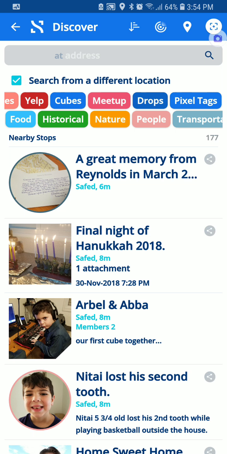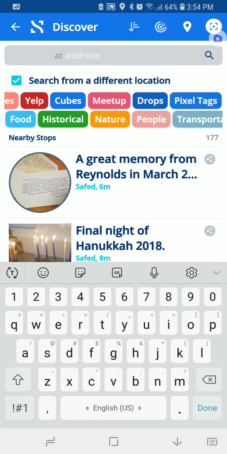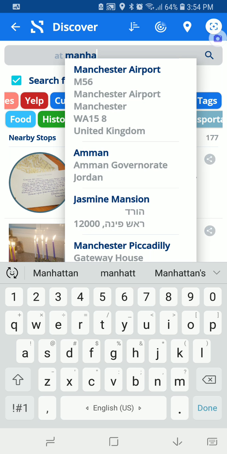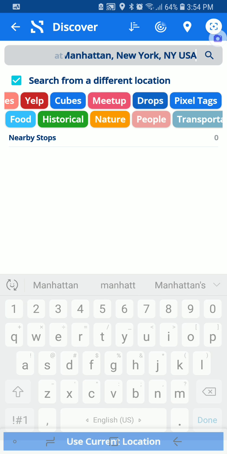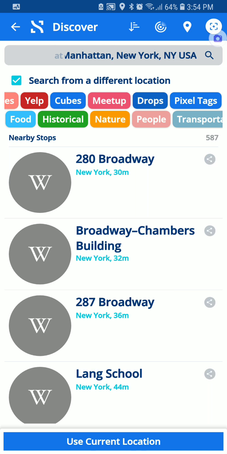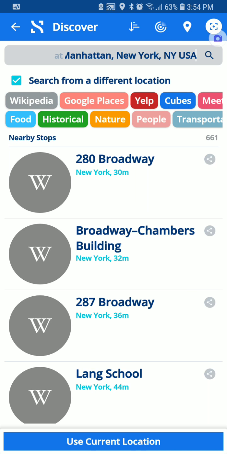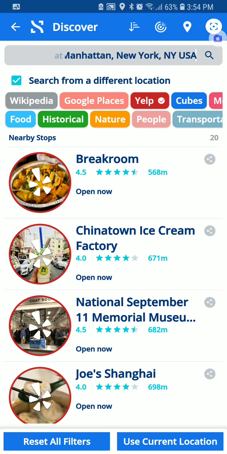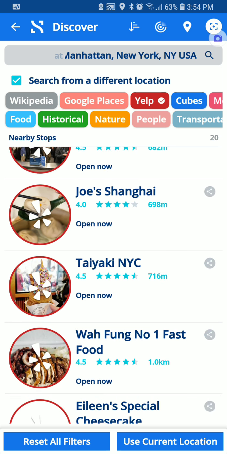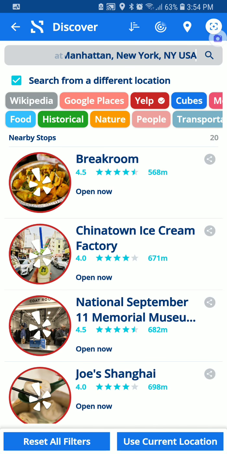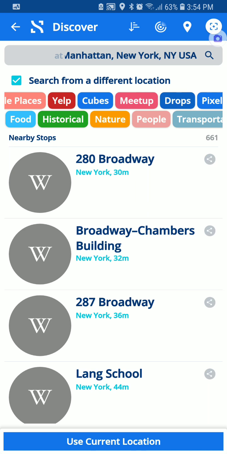My favorite thing to do is search from a different location. Maybe I'm planning on going on a trip to, say, Manhattan. You put in an exact address. It may help you decide where you want to stay or pick that Airbnb. Your Airbnb may be in a building that has a Wikipedia article, and you may be more inclined to stay there. We think that's cool. Check for the closest restaurants all around. Now you can add in context around that specific address. And now you know you have more restaurants than what was just listed on that site.